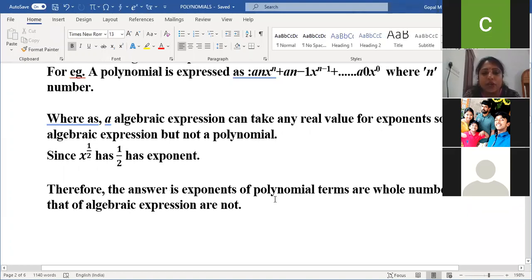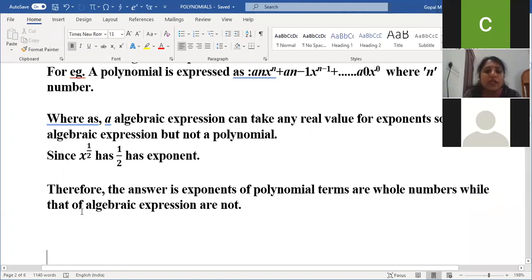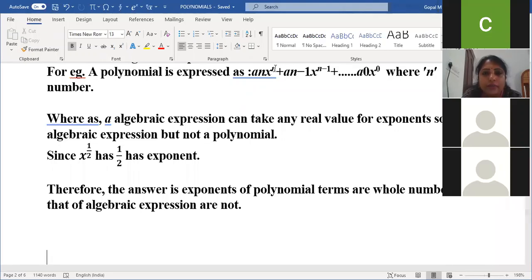The answer is: the exponents of the terms of a polynomial are whole numbers, while those of algebraic expressions are not. Always remember, in an algebraic expression, the power of the variable can be any real number. Real number means a collection of rational and irrational numbers. But in a polynomial, the power of the variable is always a whole number. Remember this: algebraic expressions and polynomials are not the same. Am I clear to everyone? Any doubt in the difference between algebraic expression and polynomial?